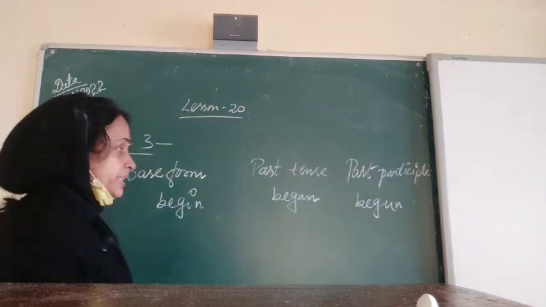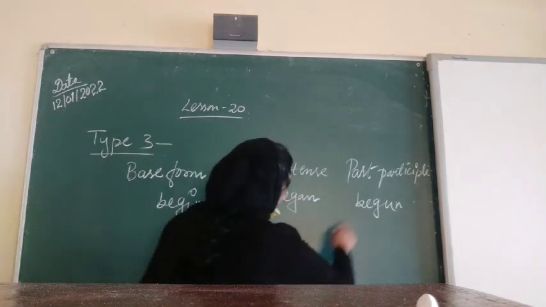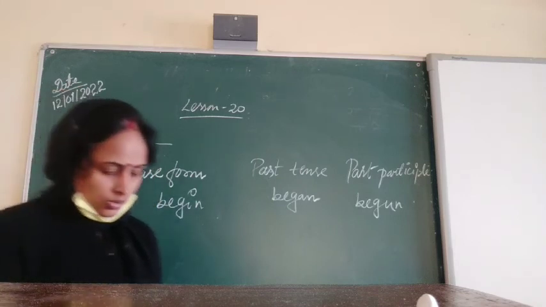So you can see all these three forms are different.